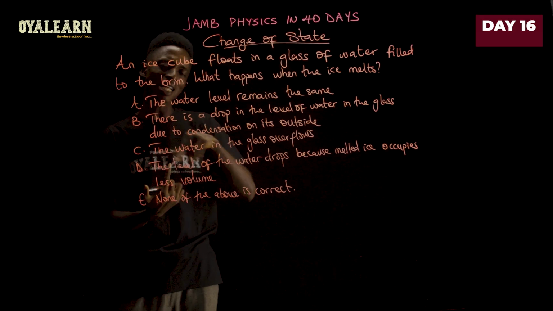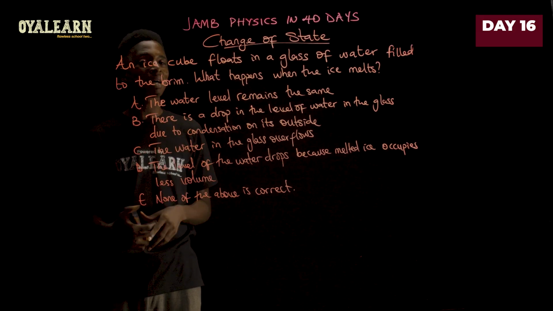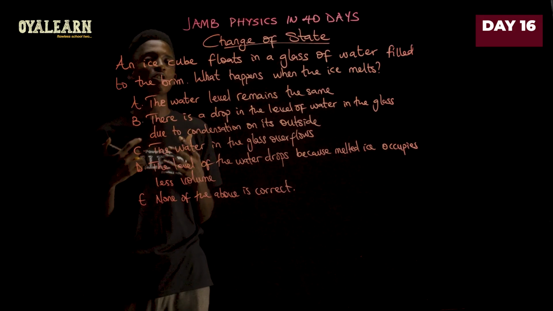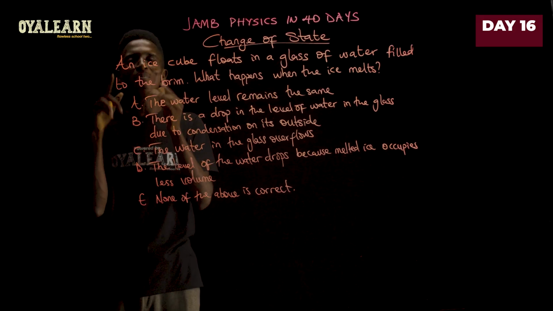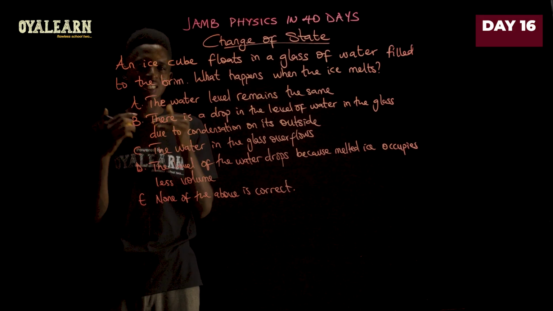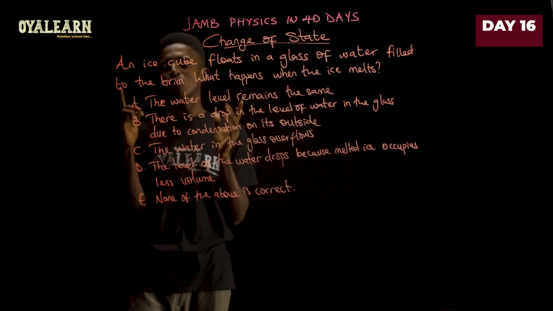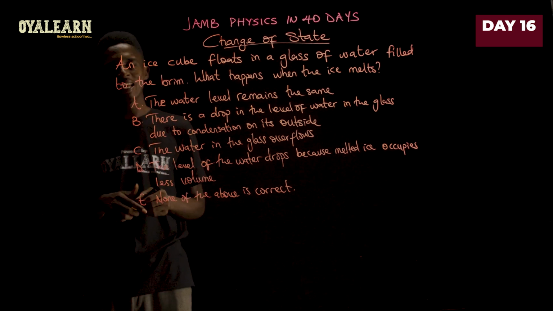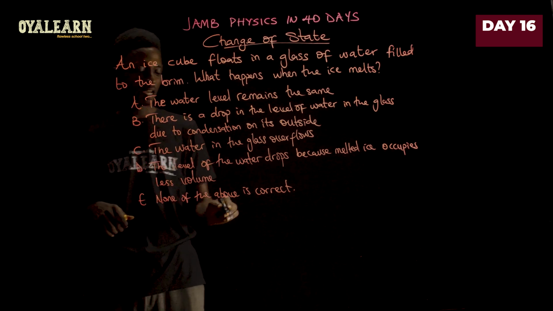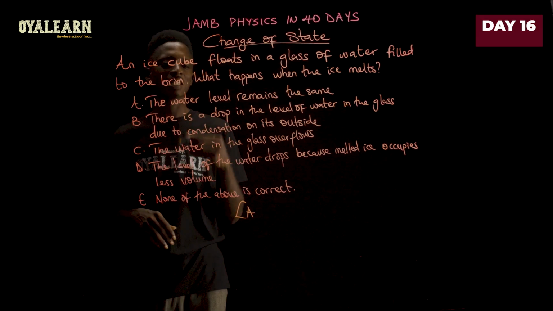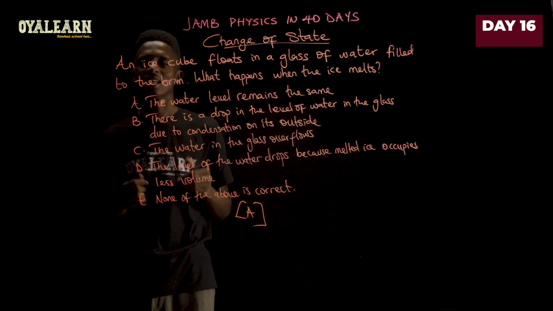So the space that the ice is occupying is the same as the volume of water that makes up that ice. By the time it melts, it's only going to fill the space that it has displaced, right? So nothing is going to change in the volume at the end. The correct answer here will be option A, which says that the water level remains the same.